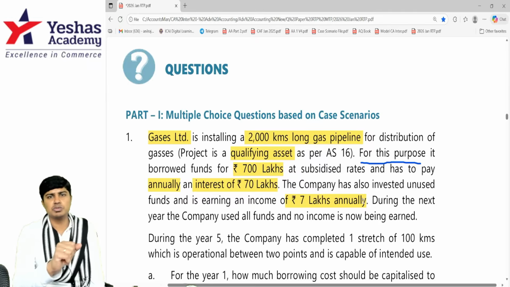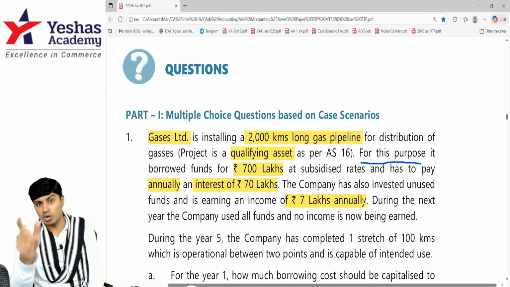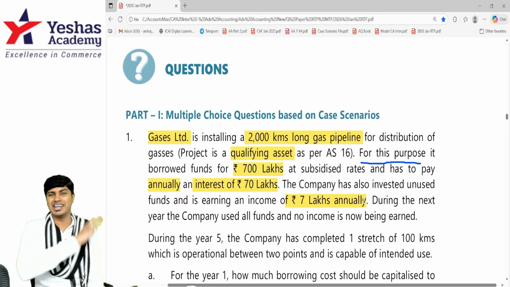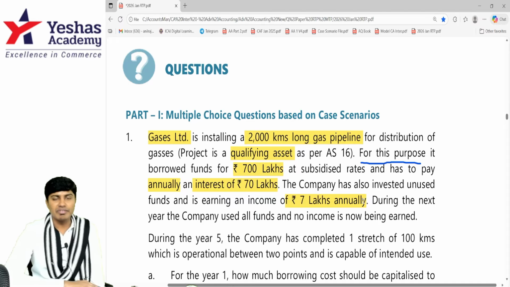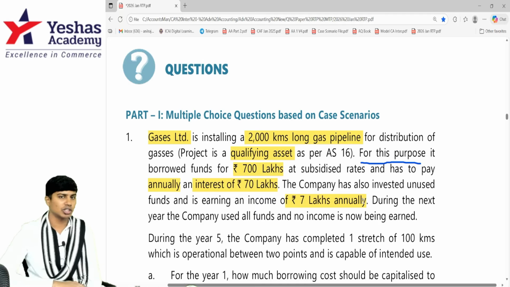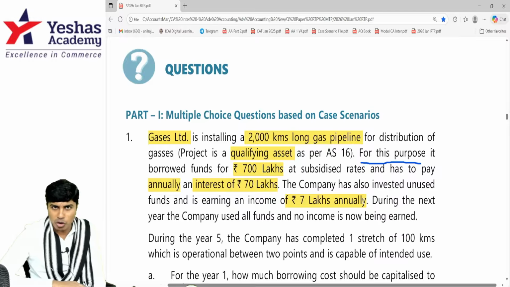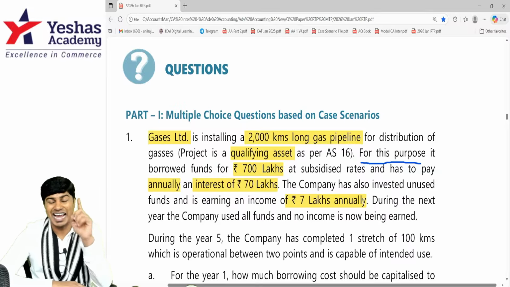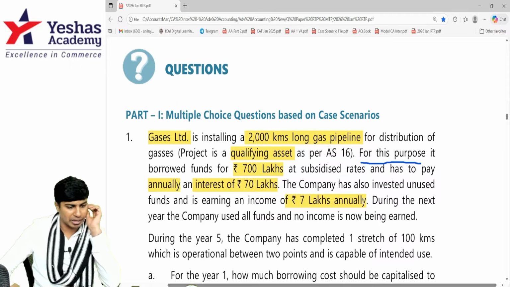We all know that for specific borrowing, from the date of borrowing till the date the asset is ready to be put to use, interest has to be capitalized into the cost of the asset. However, on the idle funds, if the company earns any interest, that should be deducted before capitalizing the interest into the cost of the asset. 70 lakh is the borrowing cost, 7 lakh is the interest income earned. I would have to deduct 7 lakh from 70, and only 63 lakhs of borrowing cost can be capitalized by adding it to the cost of the pipeline.